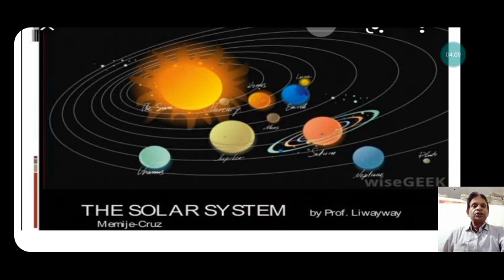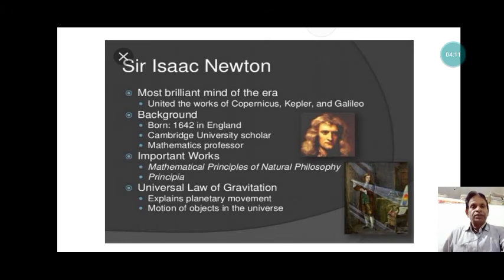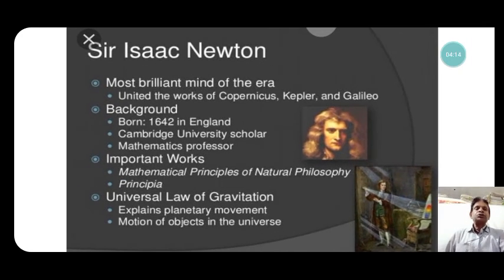So I would like to give an elementary introduction about Newton. Newton was the most brilliant mind of his era. He united the laws of Copernicus, Kepler and Galileo. They were earlier scientists who discovered many things, but their work was not systematic. Newton united these works of Copernicus, Kepler and Galileo and formulated the universal law of motion and the universal law of gravitation.